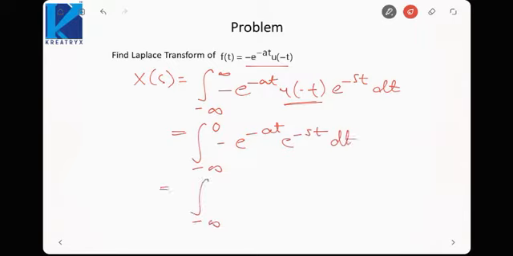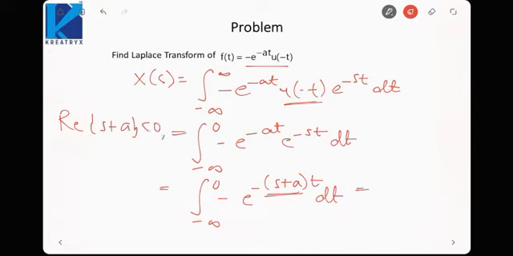So it will be the integral from minus infinity up to 0 of minus e raised to power minus (s plus a)t dt. Now for this integration to converge, the real part of s plus a should be less than 0 this time. Why should it be less than 0? Otherwise if you put minus infinity then it would go to infinity. If this is greater than 0 and we put minus infinity here, it will go to infinity, so it should always be less than 0. So then we can say this integration would come out to be 1 upon s plus a.